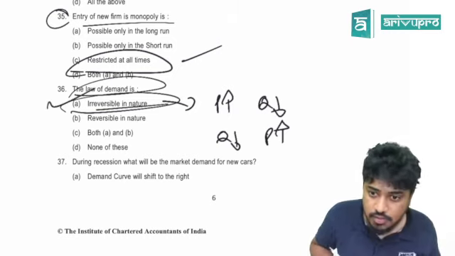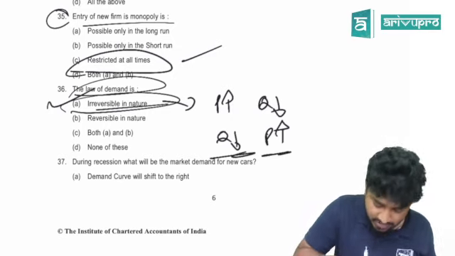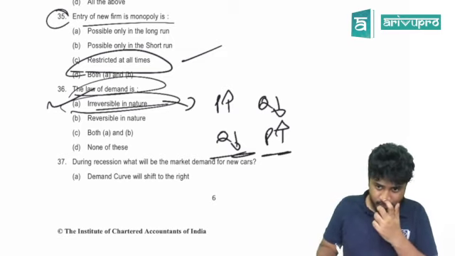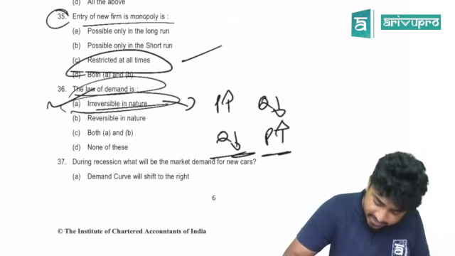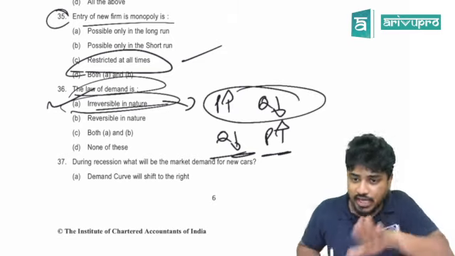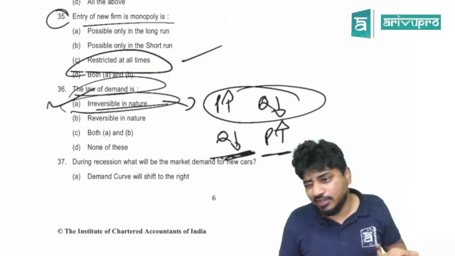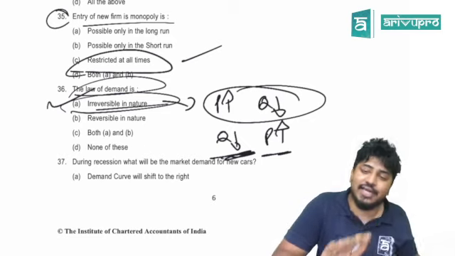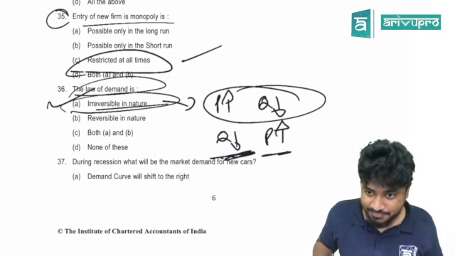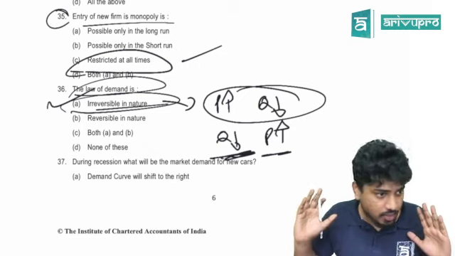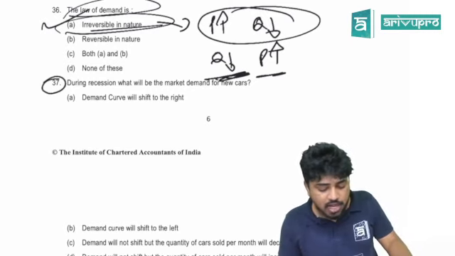The answer is A. It is irreversible in nature, the law of demand. Okay, one definition is that, according to my understanding. Done.